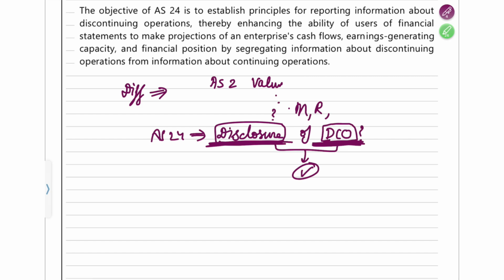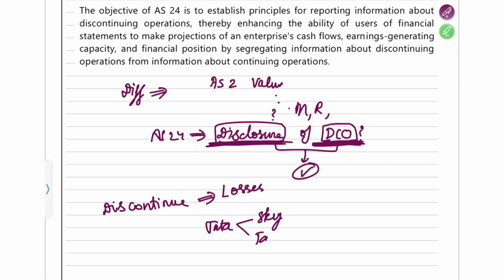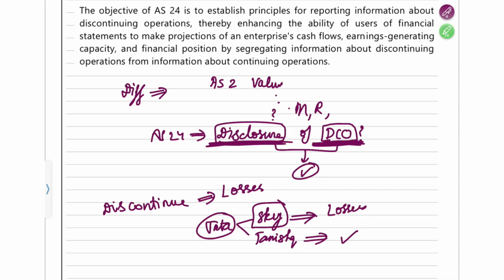Usually, when do you discontinue an operation? When it is not working well. If something is making a lot of profits and doing very well in the business, will you discontinue it? The answer is no. The very common case is when something is running into losses. Suppose you have Tata, and there are two things: one is Tata Sky, and another division is Tanishq. Suppose Tanishq is making good profits, but Tata Sky is running into losses. So the Tata group decides to discontinue Tata Sky. They are not going to use it anymore.